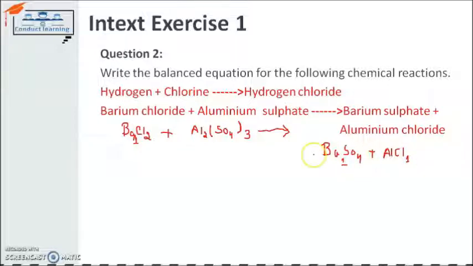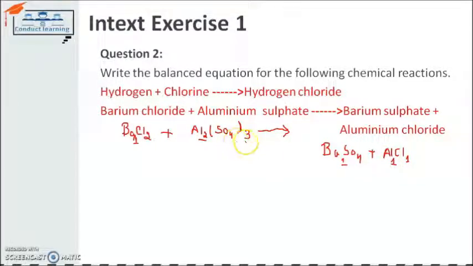So by looking at the difference of any one element or any one substance, the difference between the reactant side and the product side for the same substance makes it clear the equation is not balanced. From that point we can judge the equation is not balanced. The same we can check for aluminium. Aluminium here is 2 atoms, but here it is 1 atom, so it's not balanced.